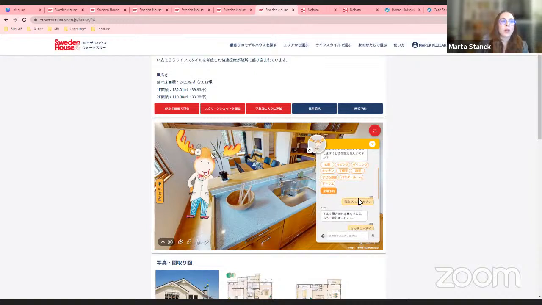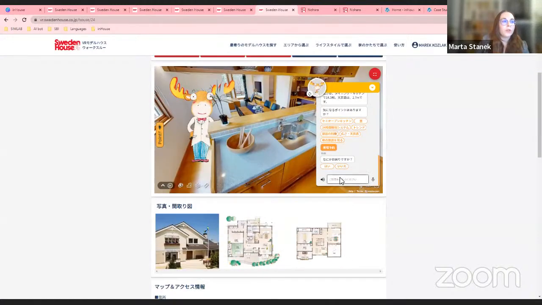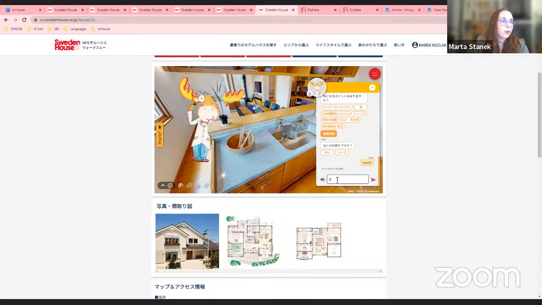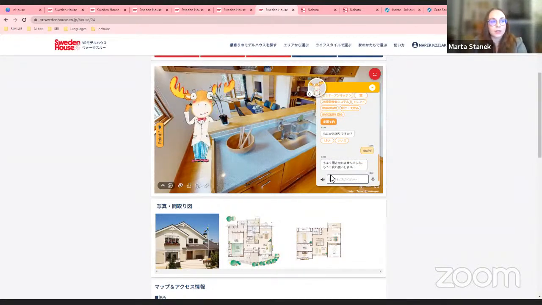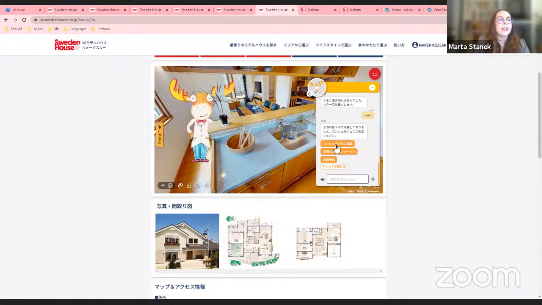Another thing is, as you can see here, it misunderstood what I told the bot. So for example, let me just input some ridiculous words. And as you can see, it says, I didn't understand. If it doesn't understand, it guides you to an outside consultant, for example, or sometimes it's still in the process of learning. Our goal here is for the bot to clarify, for example, oh, did you mean something like this? And things that can keep the user for longer.